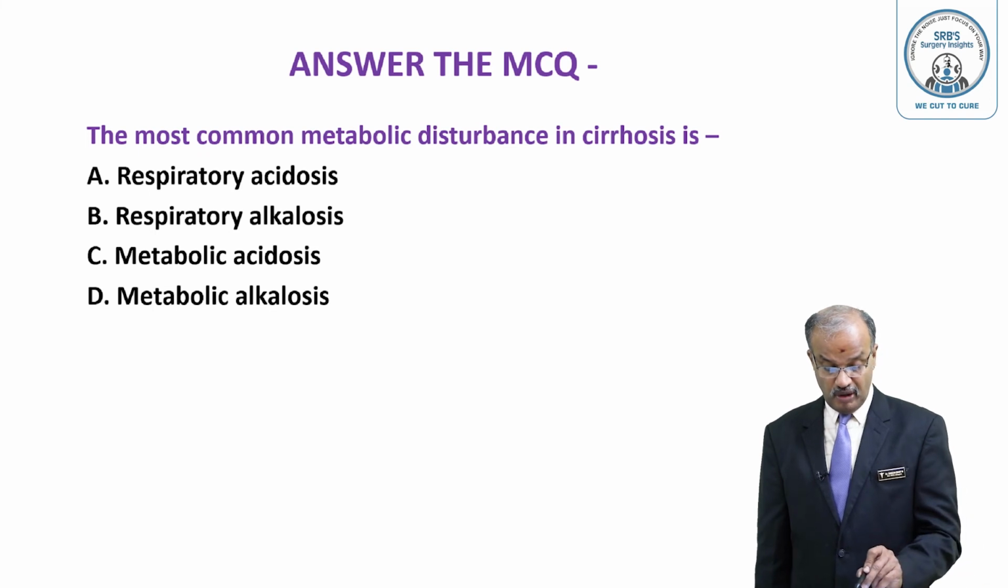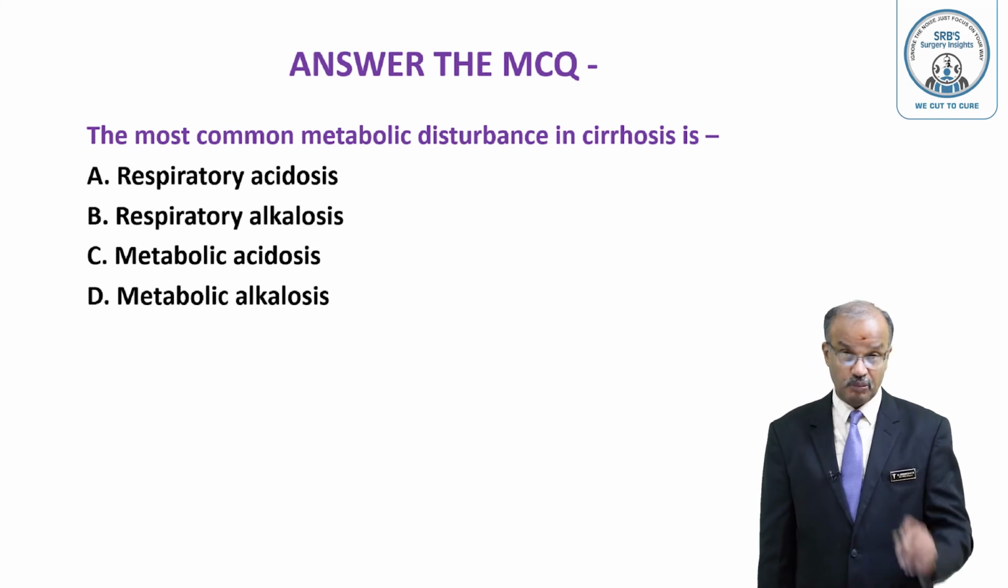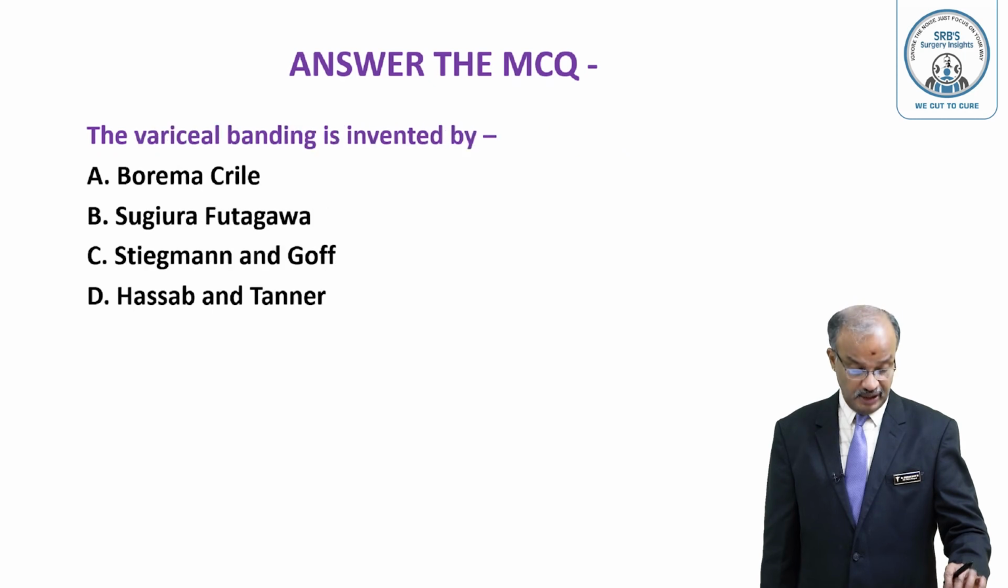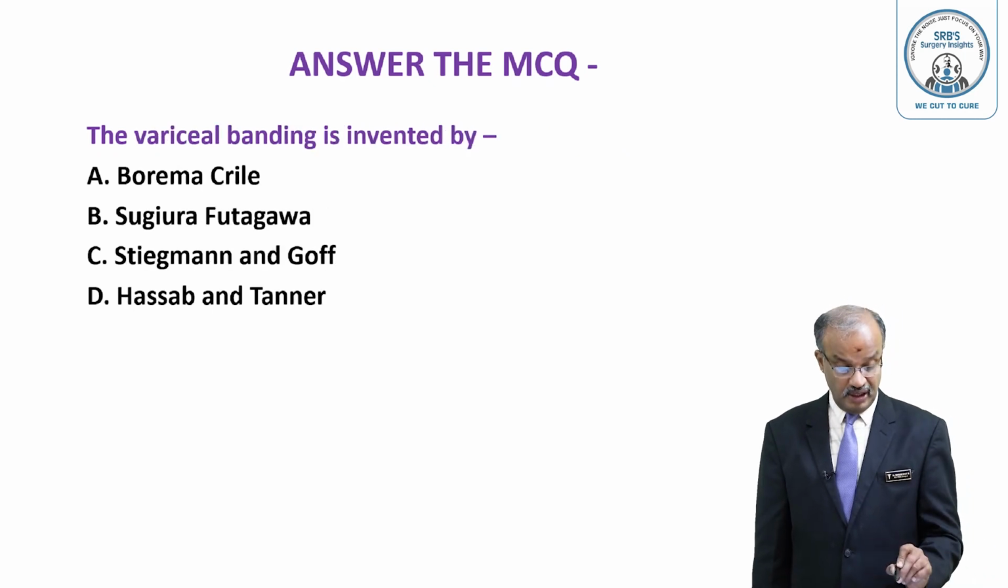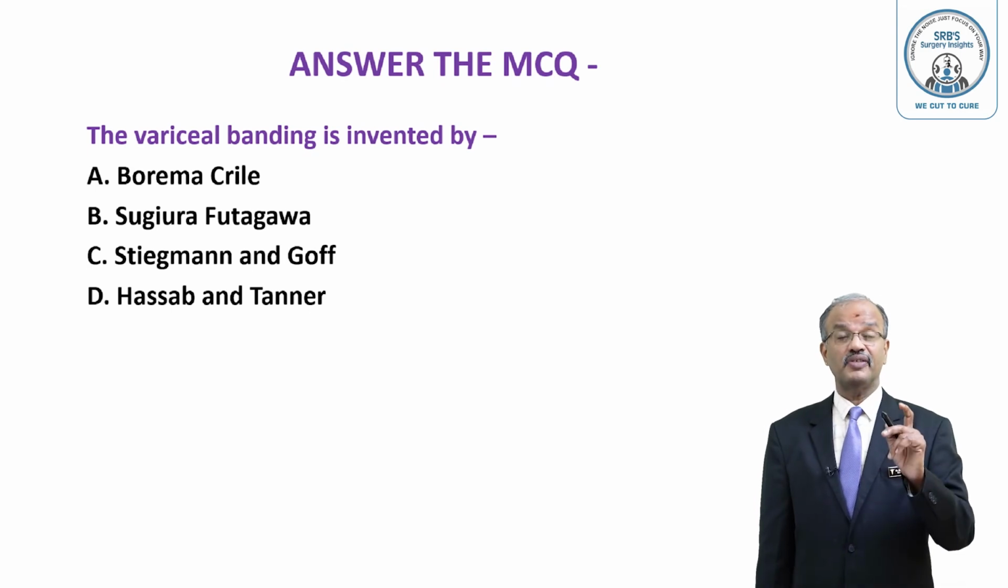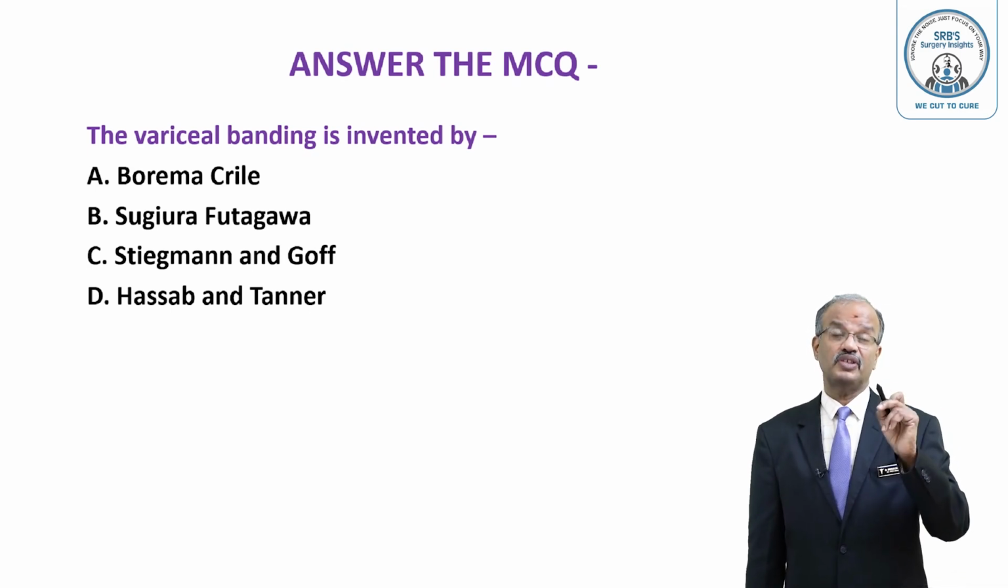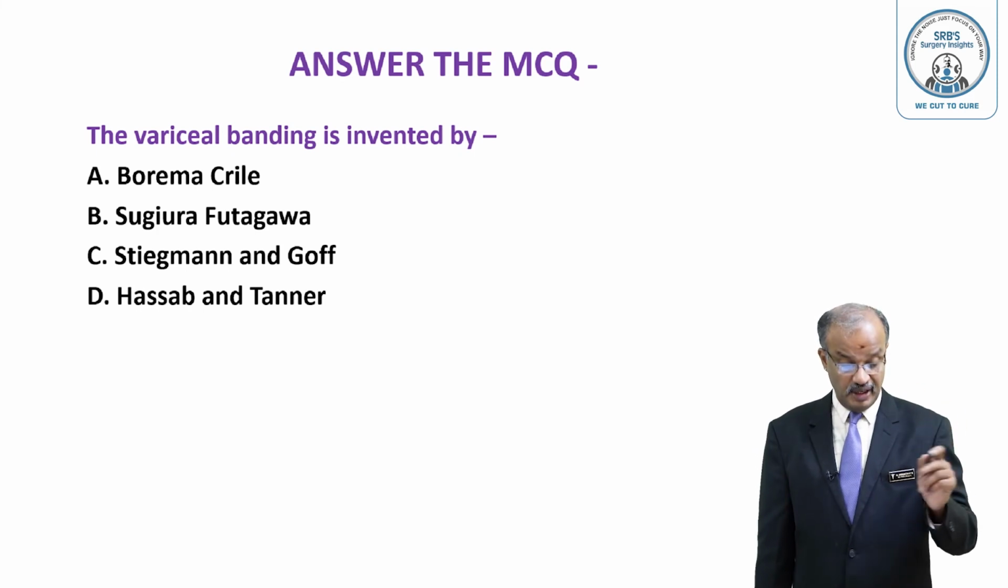The most common metabolic disturbance in cirrhosis is A, B, C, D. Put the right answer. I will appreciate that. And the second MCQ is: variceal banding was invented by A, B, C, D. Again put the right answer. These two are often asked as common MCQ questions in different exams.